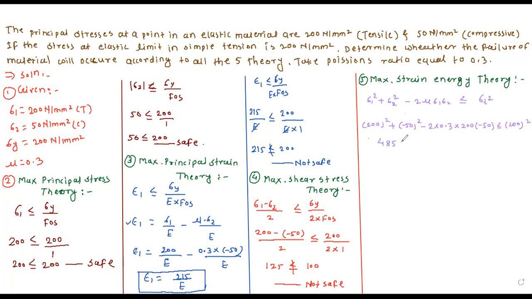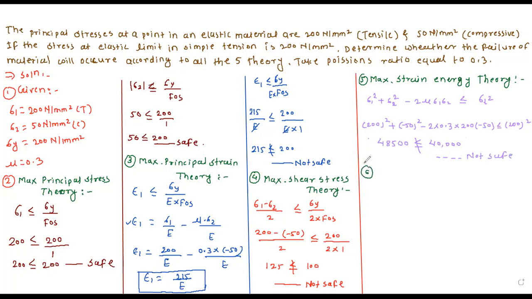48500. 48500 should be less than or equal to 200 square, which is, I think, 40,000, right? So you observe here, 48,500 should not be less than or equal to 40,000. So again, it is not safe. Now we will apply the last theory.